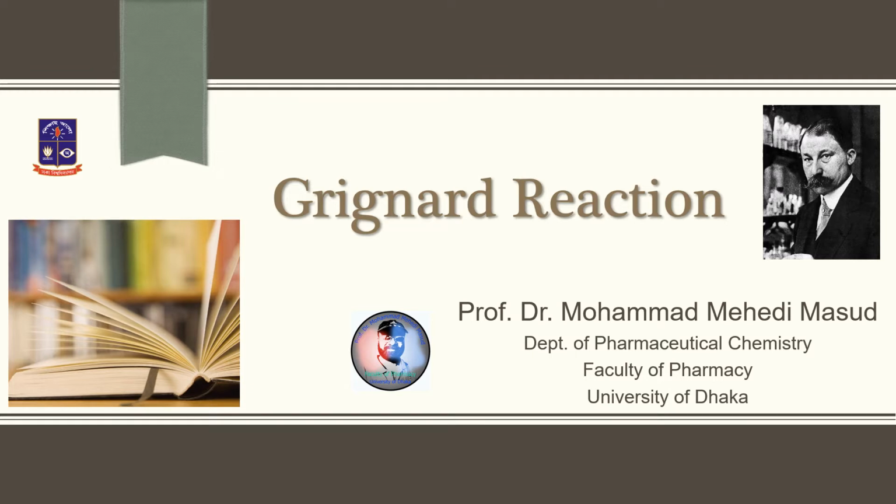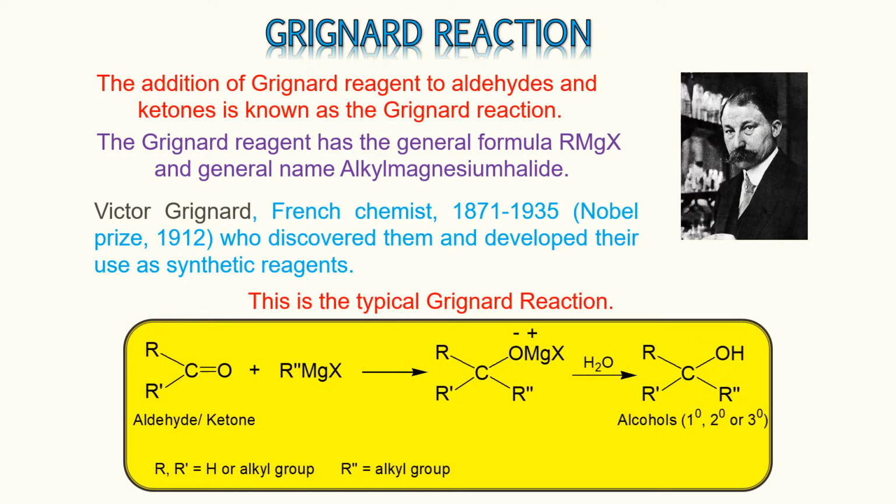Like other name reactions, here I shall discuss the theory, reaction mechanism, application and limitations of the Grignard reaction. The Grignard reaction is named after a French chemist, Victor Grignard, who discovered the Grignard reagent and developed its use as a synthetic reagent. He was awarded the Nobel Prize in Chemistry in 1912. The addition of a Grignard reagent to an aldehyde or ketone is known as the Grignard reaction.